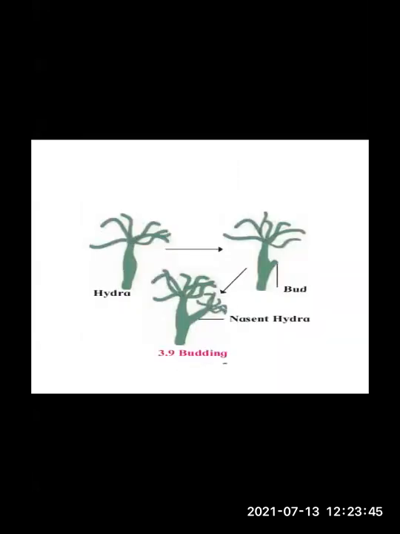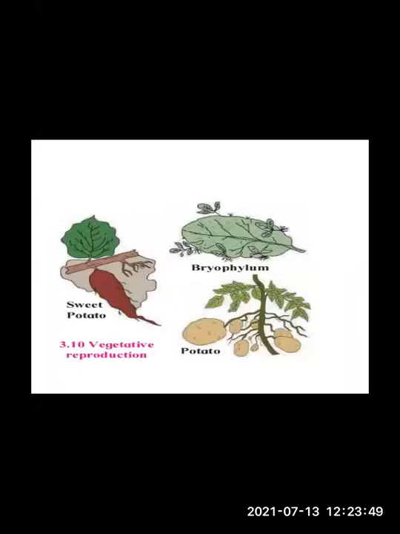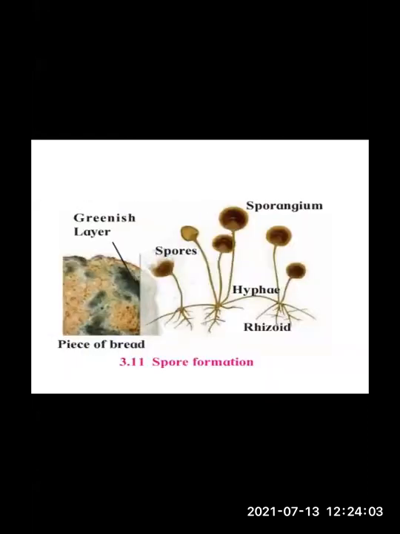The third is budding in Hydra. The fourth one is vegetative propagation in some plants like sweet potato, Bryophyllum, etc. And the last one which you are going to learn is spore formation in fungus, that is Mucor.